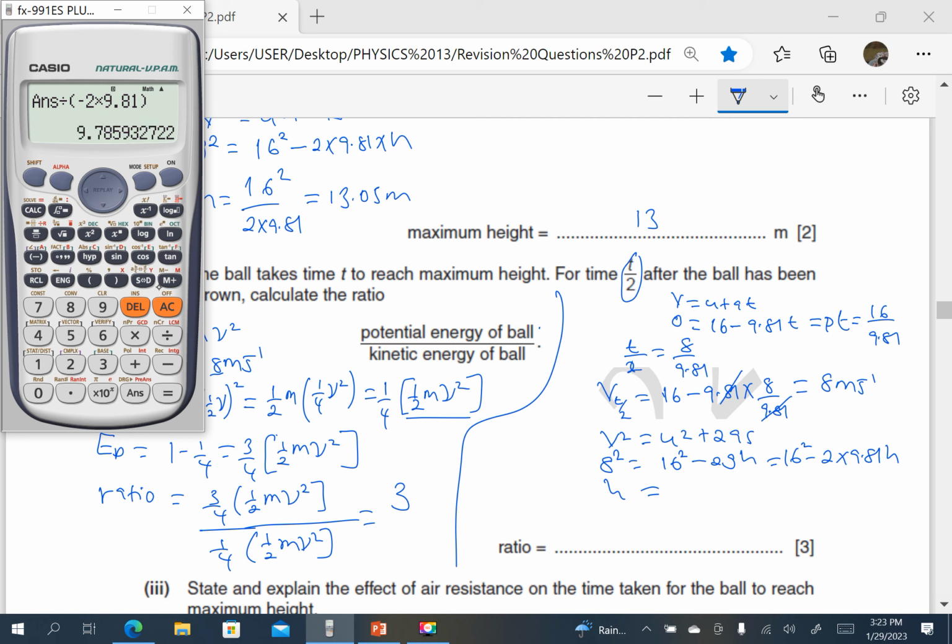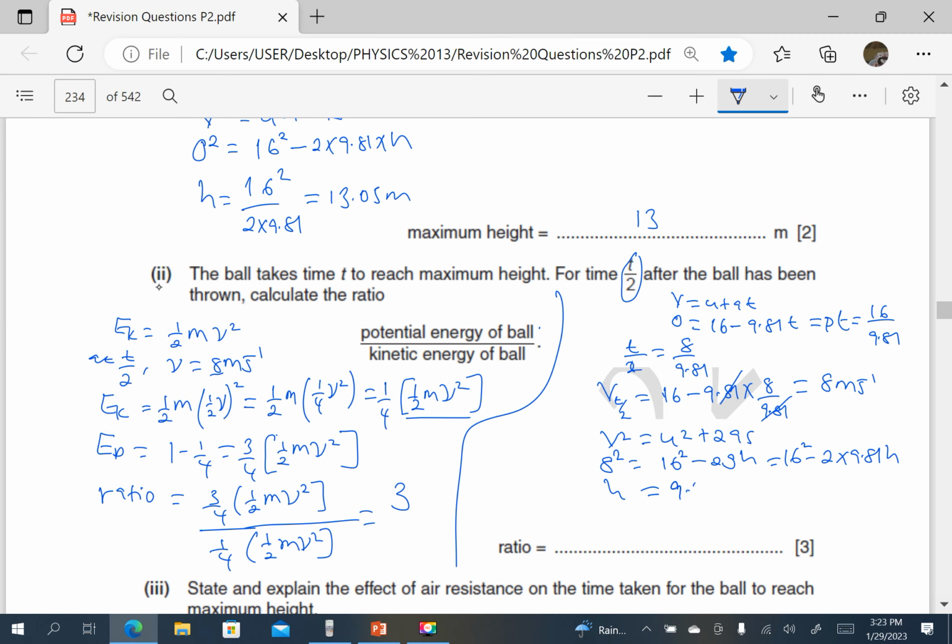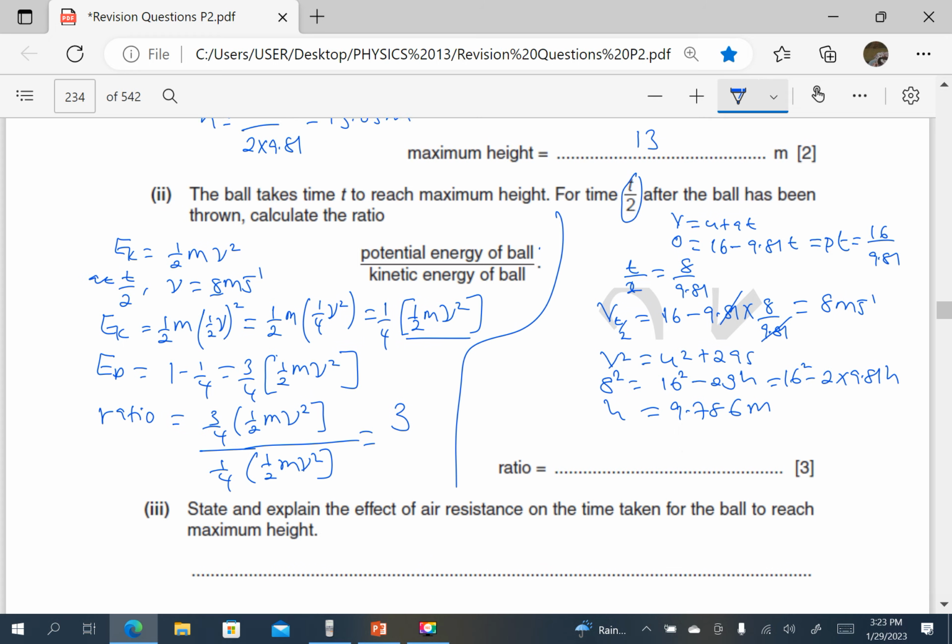Which gives us 9.786, or 9.79 meters. That is the height at time equals t over 2. So you can now find the ratio of the potential energy, which is mgh, over the kinetic energy, which is half m v squared.